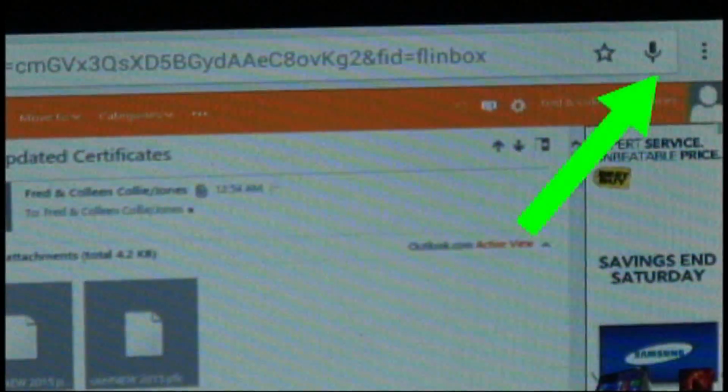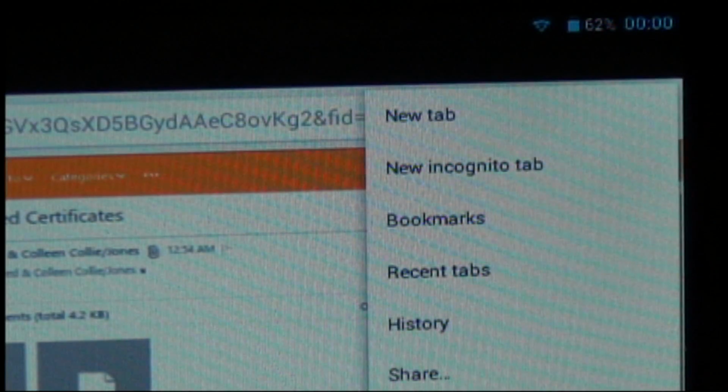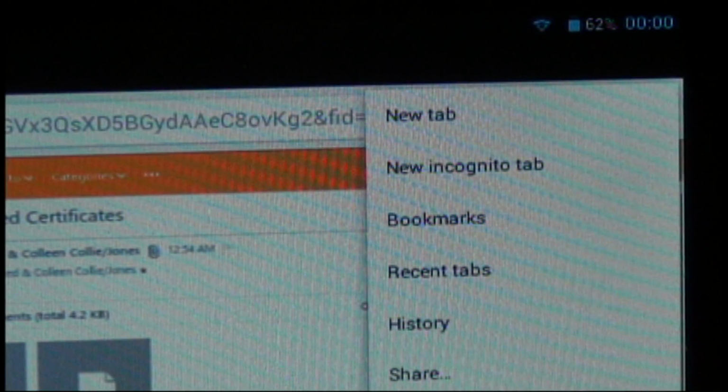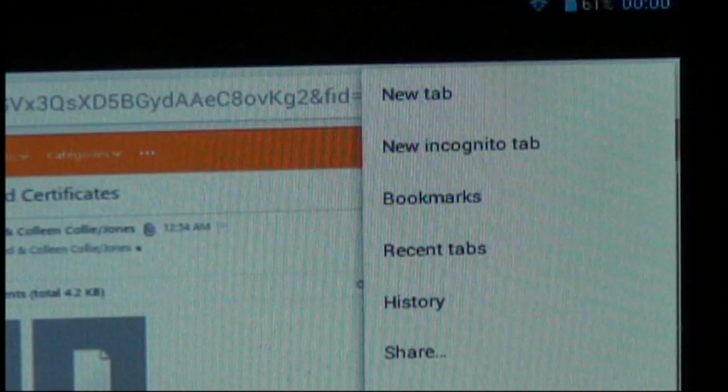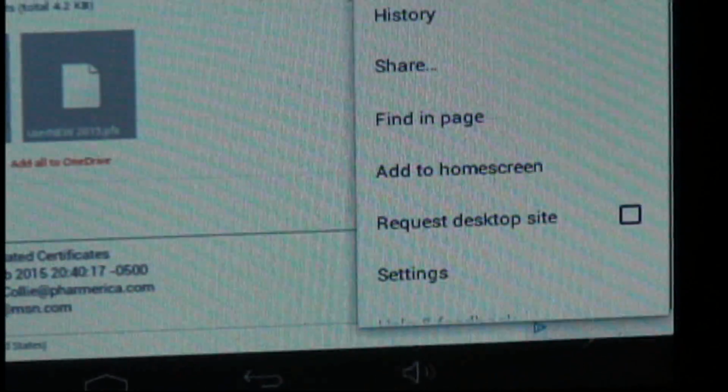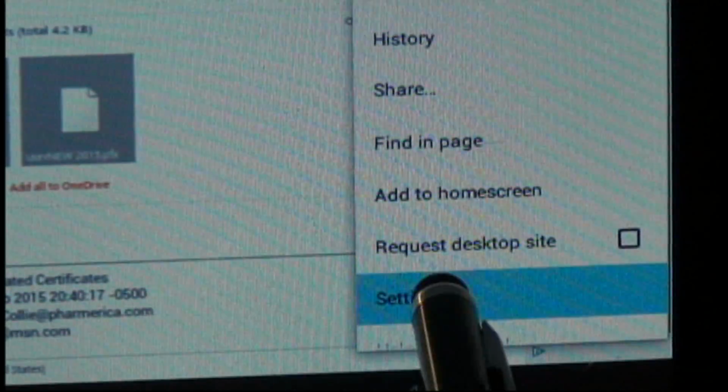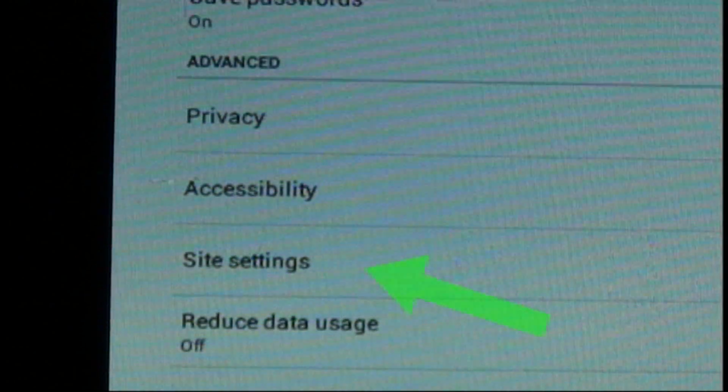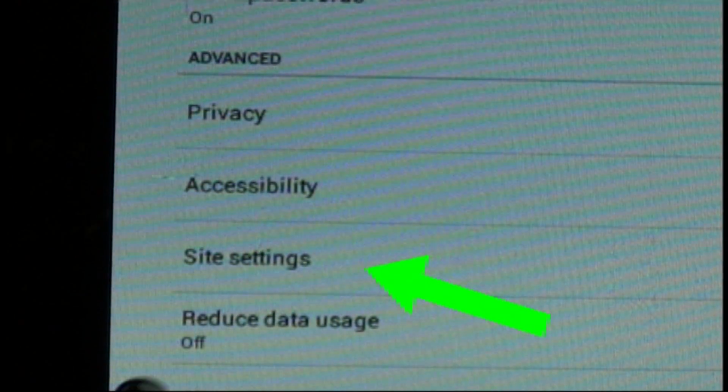In the upper right hand corner, you'll see 3 dots. Tap on those 3 dots. You will scroll down to Settings. You will go to Site Settings.